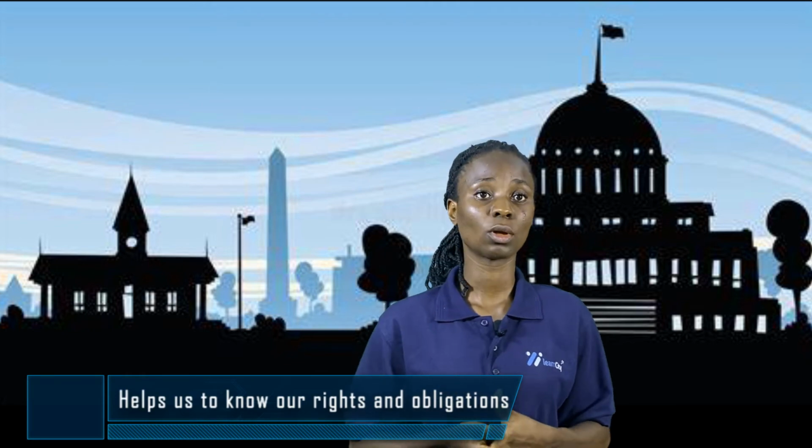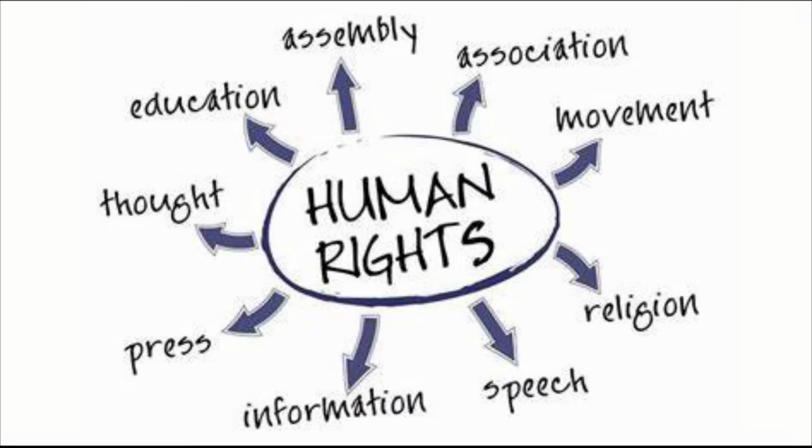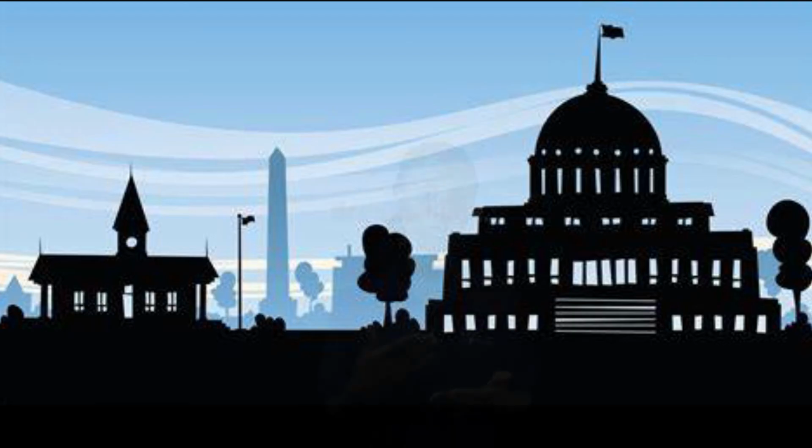Also, it helps us to know our rights and obligations as a citizen. Well, according to the United Nations Declaration of Human Rights, that's the UDHR, Declaration of Fundamental Human Rights in 1948, as humans, as citizens of every country, we have our rights and obligations. Now, rights are those things you are entitled to as a citizen. They are called fundamental because every human is entitled to them. And we have so many of them. We have rights to life, rights to education, rights to fair hearing, freedom of expression, and freedom of speech. Now, the study of government enables you to know these rights. And also, as citizens, you know what is expected of you as a member of a society.